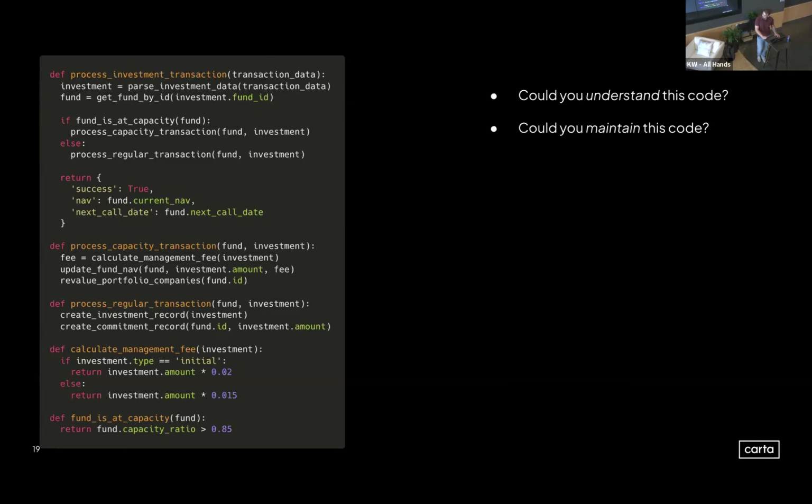Could you maintain this code? I also think you could, because you now have all of your business logic pulled out into separate methods that you could test and change without being worried about other parts of the system being impacted. And could you extend this code? I also think you could, because the place in which you're performing your business logic is in a very well encapsulated place. So by virtue of these principles, I would consider this good code. As you can notice, there's no crazy DDD or object-oriented abstraction we're doing here. We're just making the code easy to change.